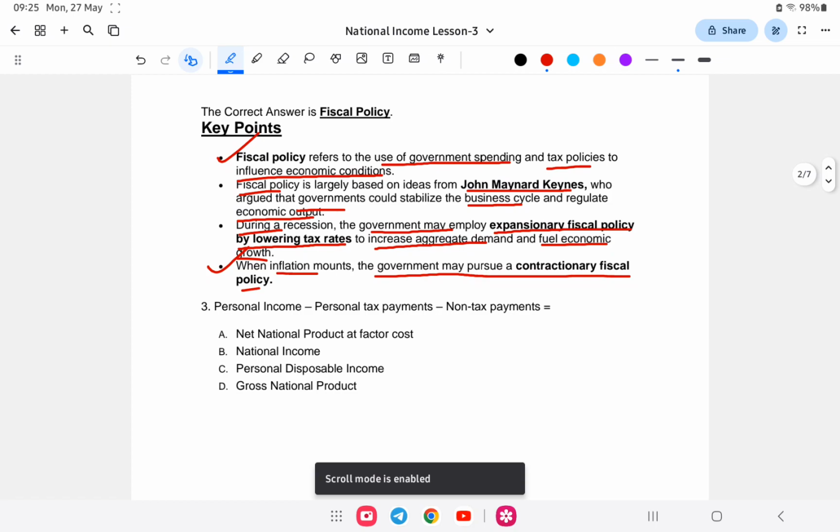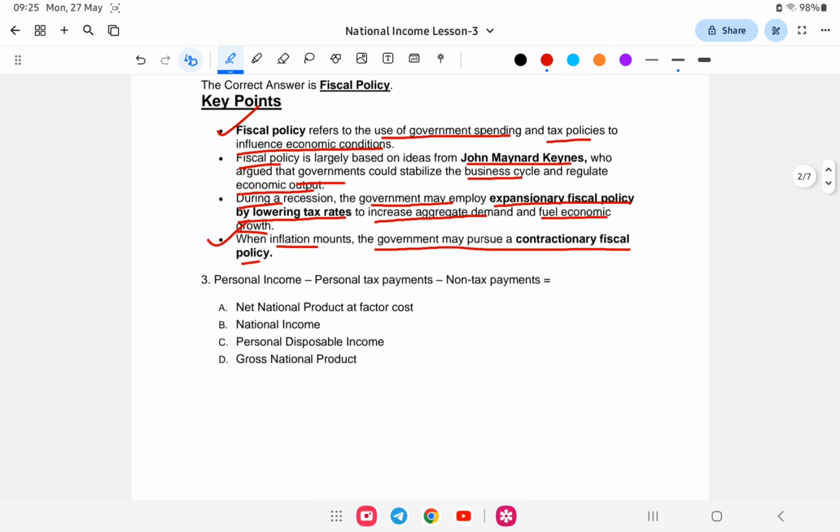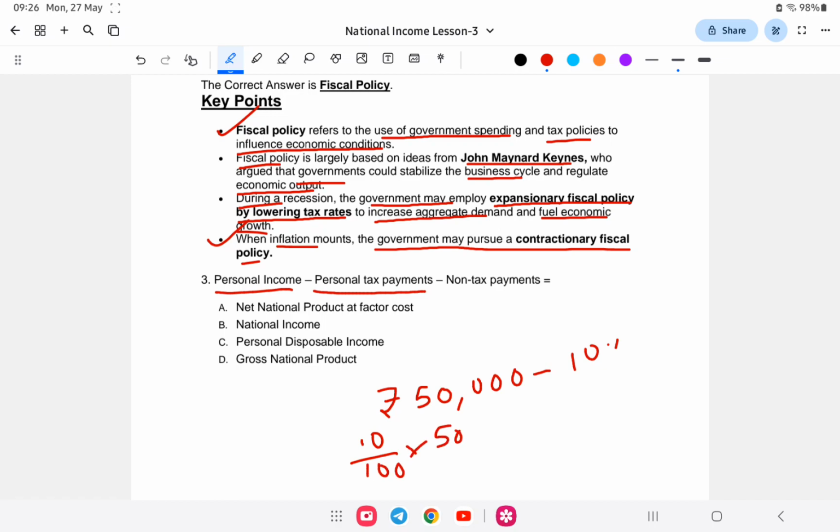Next, number 3, personal income minus personal tax payment minus non-tax payment. So for example, your personal income is rupees 50,000. Minus personal tax, say 10% tax. That means 10% of 50,000 as tax, which is 5,000 rupees. I'm just using an example.